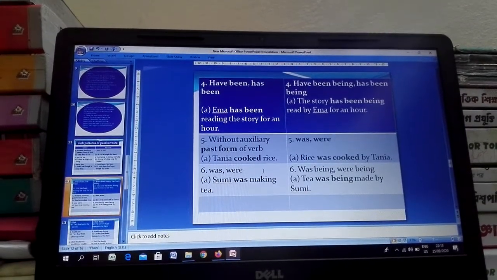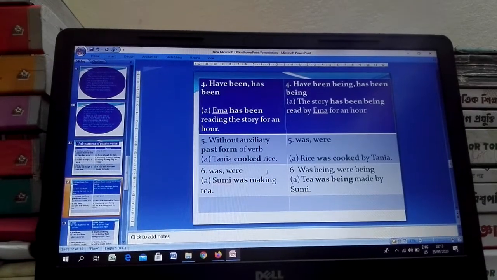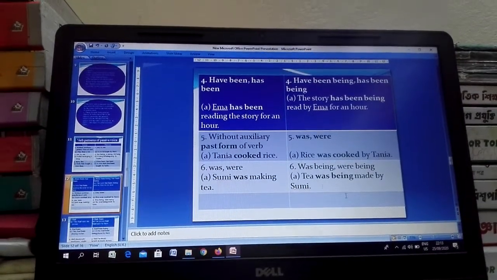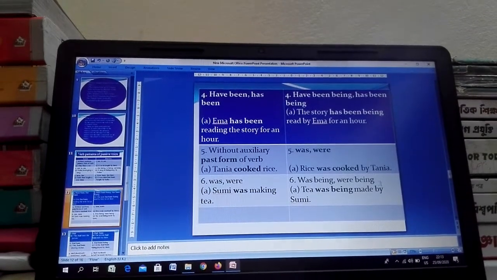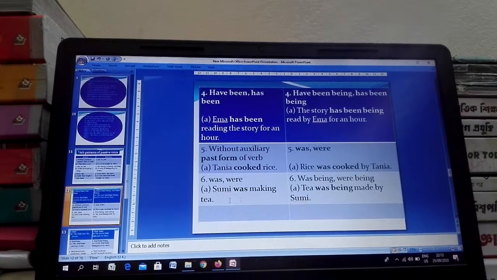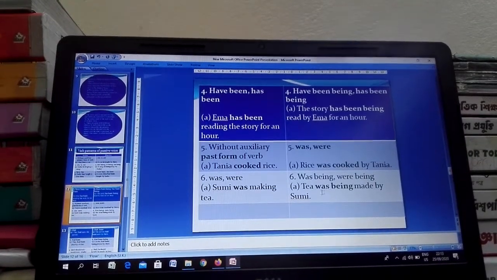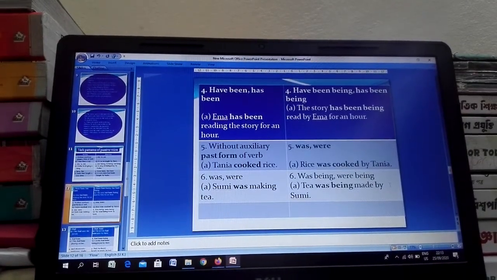Was, were changed into was being or were being in a passive voice, such as Sumi was making tea. Tea was being made by Sumi.